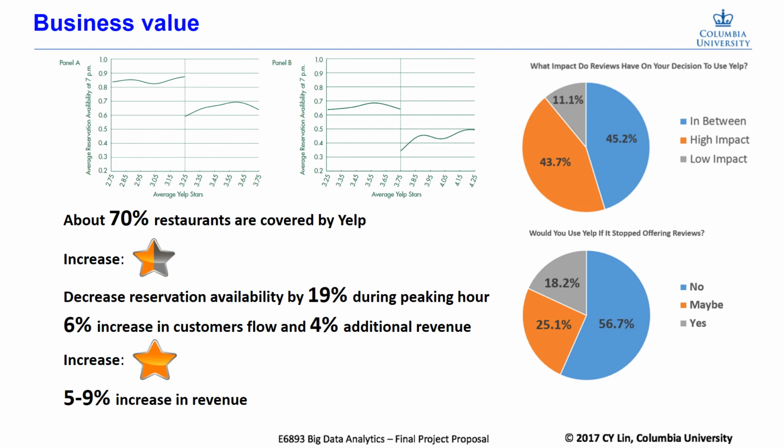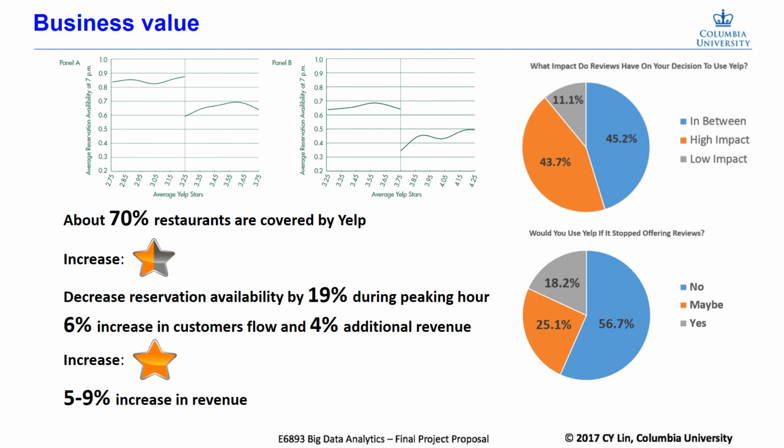Every half-star increasing in rating will result in 19% decrease in reservation availability during peak hour, 6% increase in customer flow, and 4% increase in revenue. And every whole star increasing in rating can boost 5 to 9% more revenue for a restaurant. Now recall the distribution of restaurants. We can get the conclusion that the business owners really care about their ratings on Yelp.